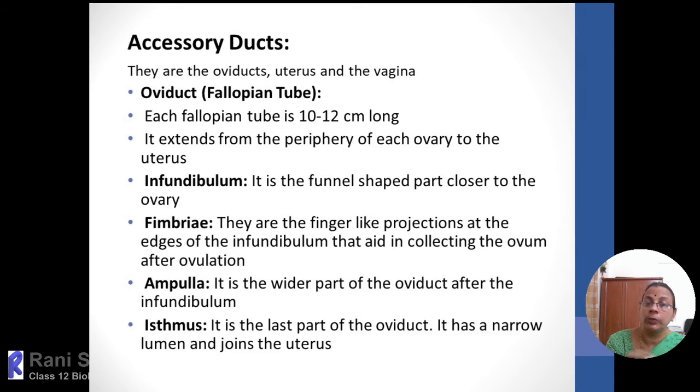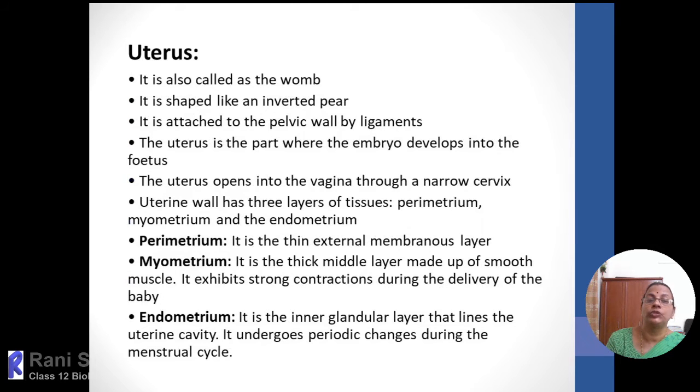Through the opening, the ova will be taken into the fallopian tube, and the tubular region itself is divided into two. The widened initial region, or the entrance, is called the ampulla. Ampulla leads into a narrow region. That narrow region is called the isthmus, and the isthmus will open into the uterus. So the uterus, when we are saying, it is highly muscular.